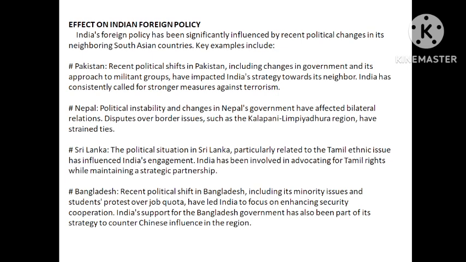What about Nepal? See, the main contention between India and Nepal is the Kalapani Limpiadhura region. You can please go and search this on YouTube, or I can make another video based on this. Kalapani is a river. Now there are two origin places of this river, left and right.